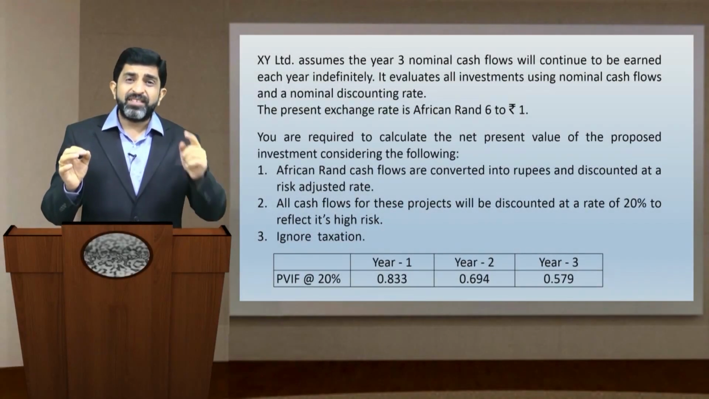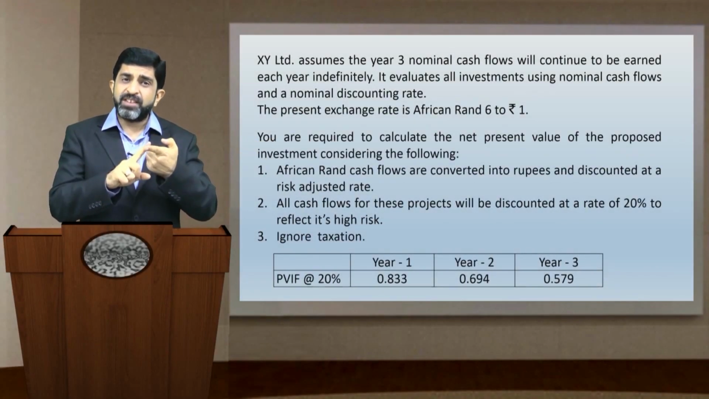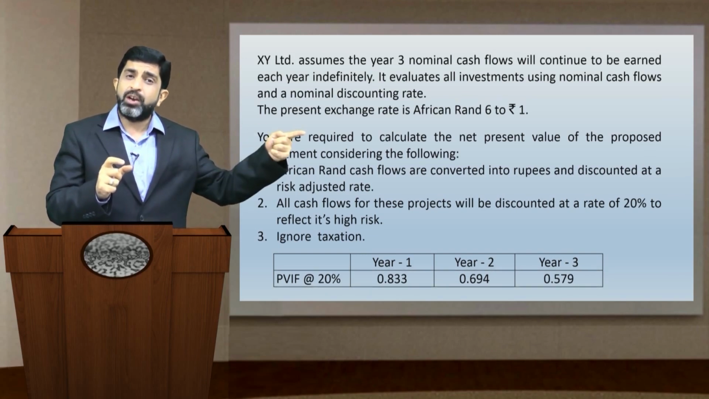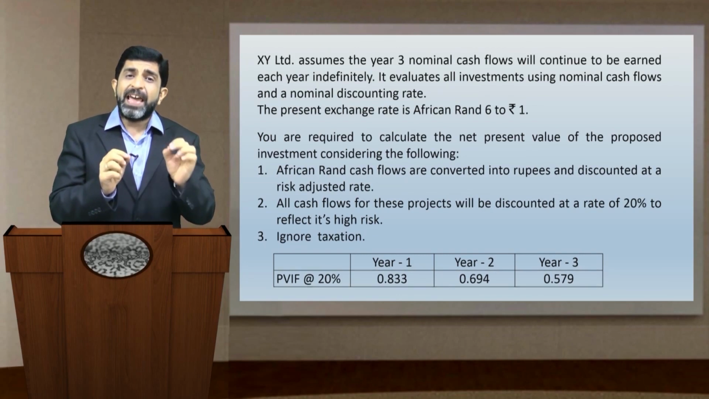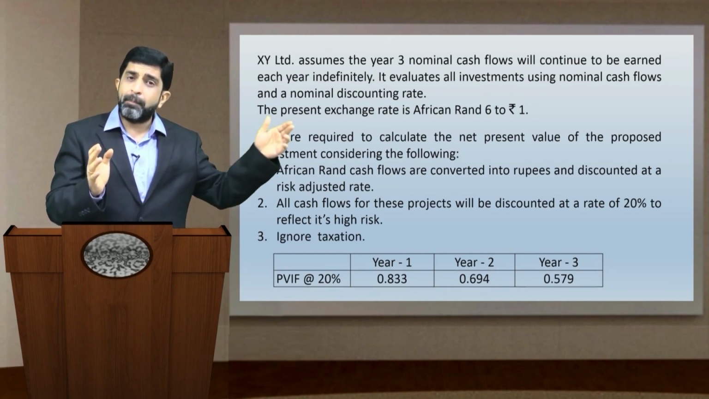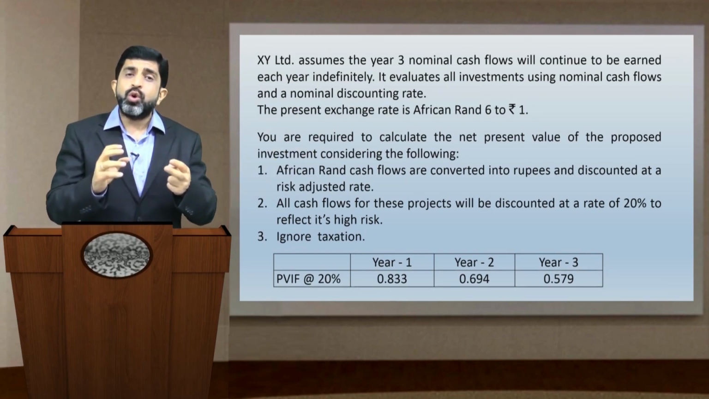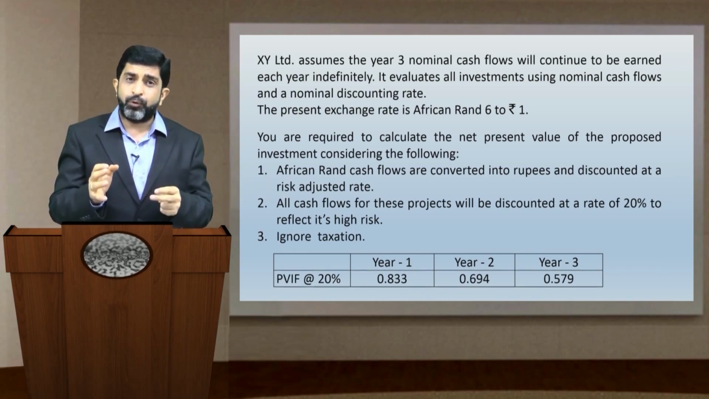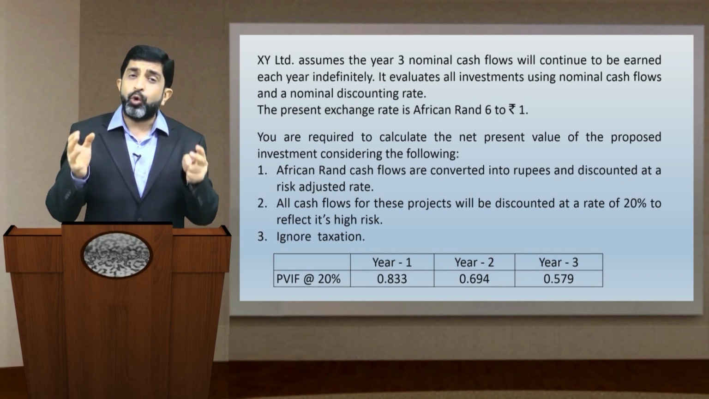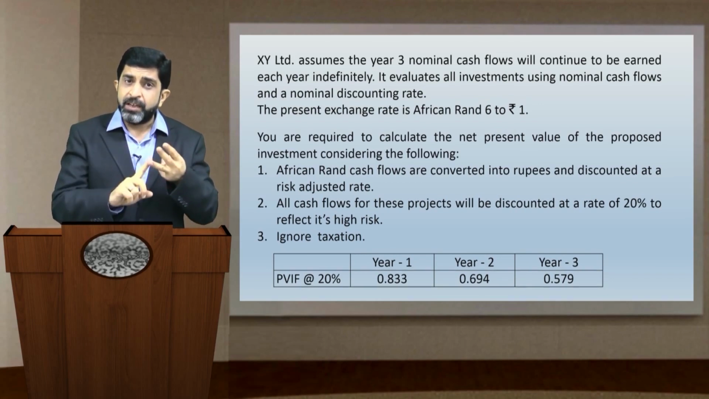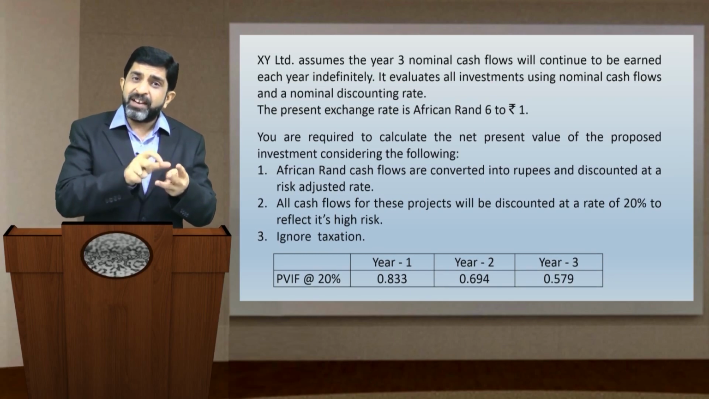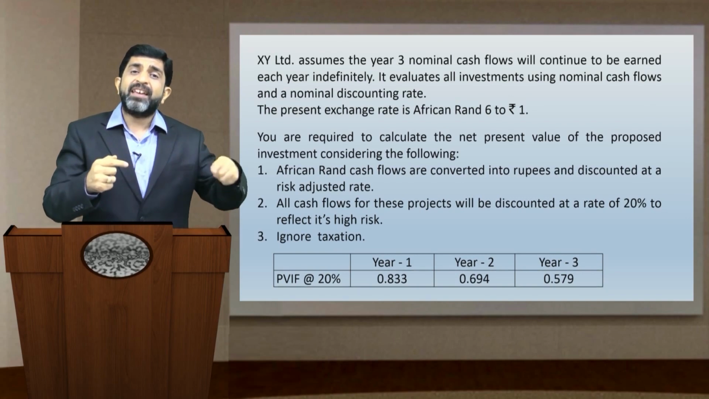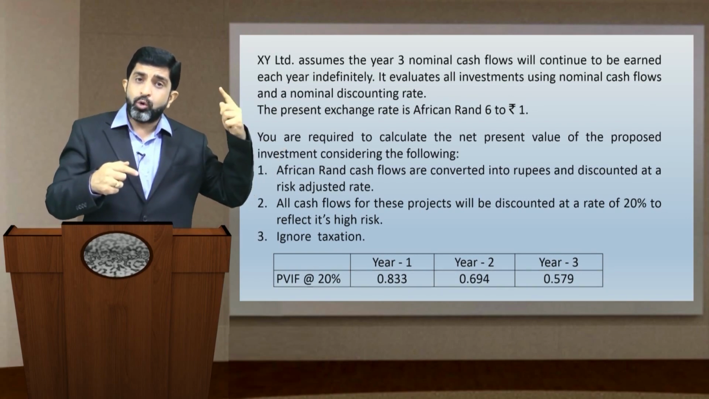So if I summarize the approach that you have to follow, the first step would be to determine the expected exchange rates for years 1, 2 and 3, that is through FFR using purchasing power parity. Second, you convert all the real cash flows into inflation adjusted cash flows, what we call nominal cash flows or money cash flows. Thirdly, convert all the African rand cash flows into Indian rupee cash flows by using the expected exchange rates that you would have worked out earlier.